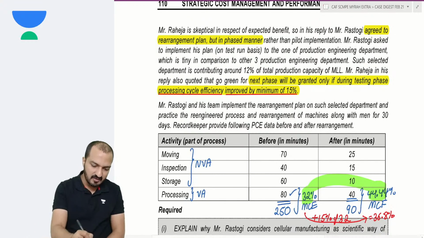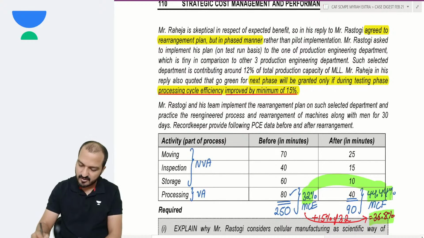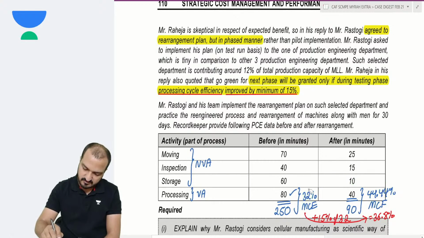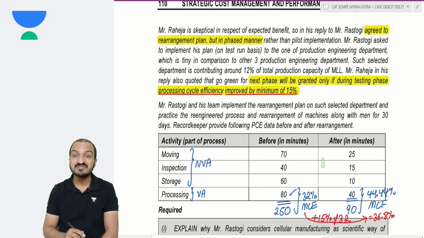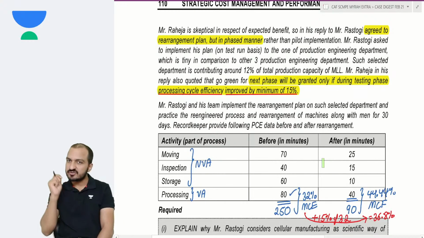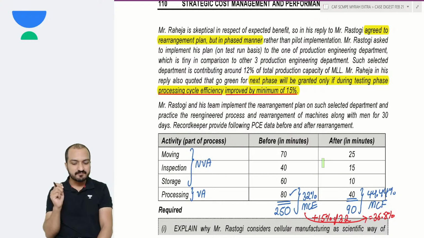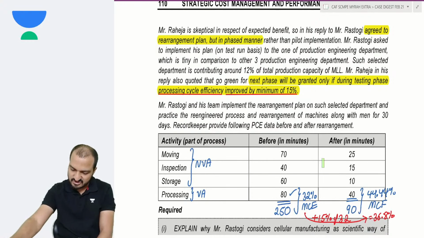Well, are you getting your MCE more than that 36.8? Yes, your MCE turns out to be even more than that 36.8. So yes, your MCE has reached the target. Do you understand this? This is the only calculation involved. Rest everything involved here is just theory.